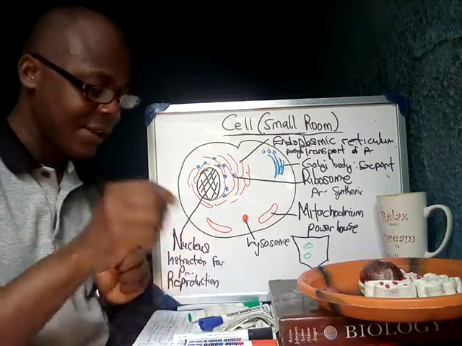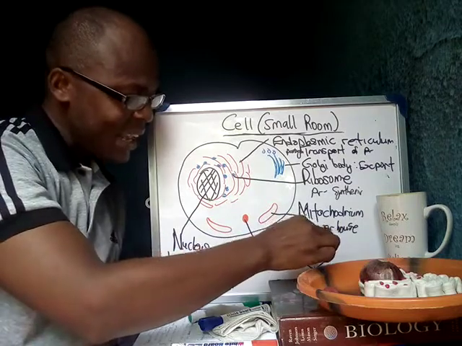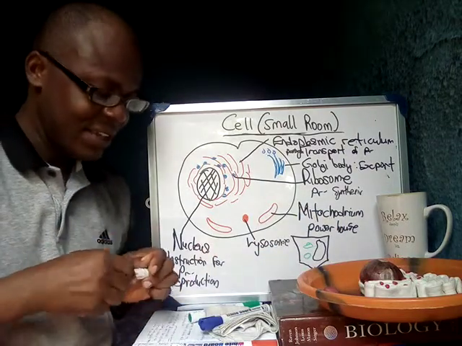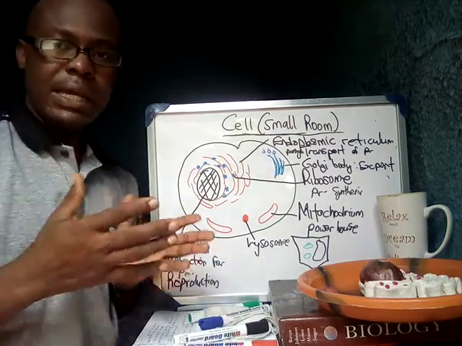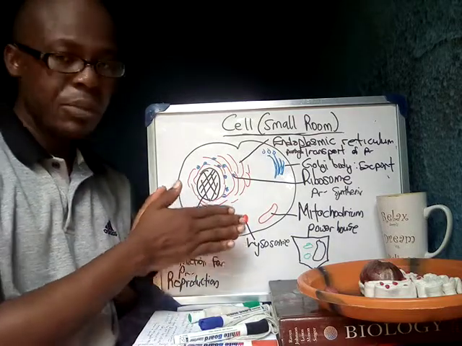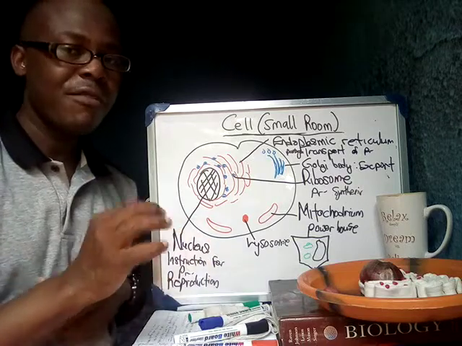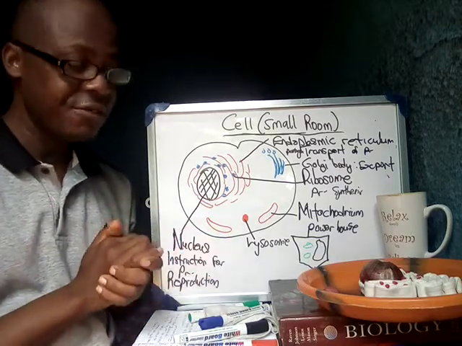And then another thing is that the plant cell contains a large central vacuole, a sac in the center of the cell that contains fluid. It is found in plant cells. You can find vacuoles in animal cells, but whenever you find them, they are usually very small, right? So these are the basic differences.